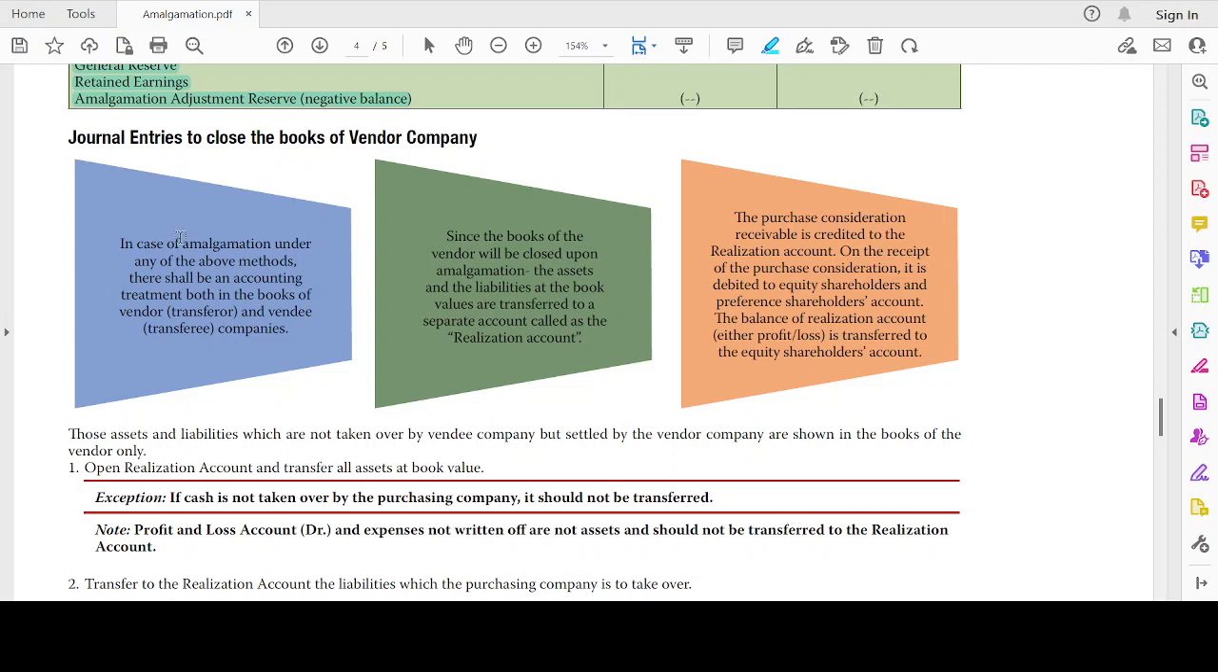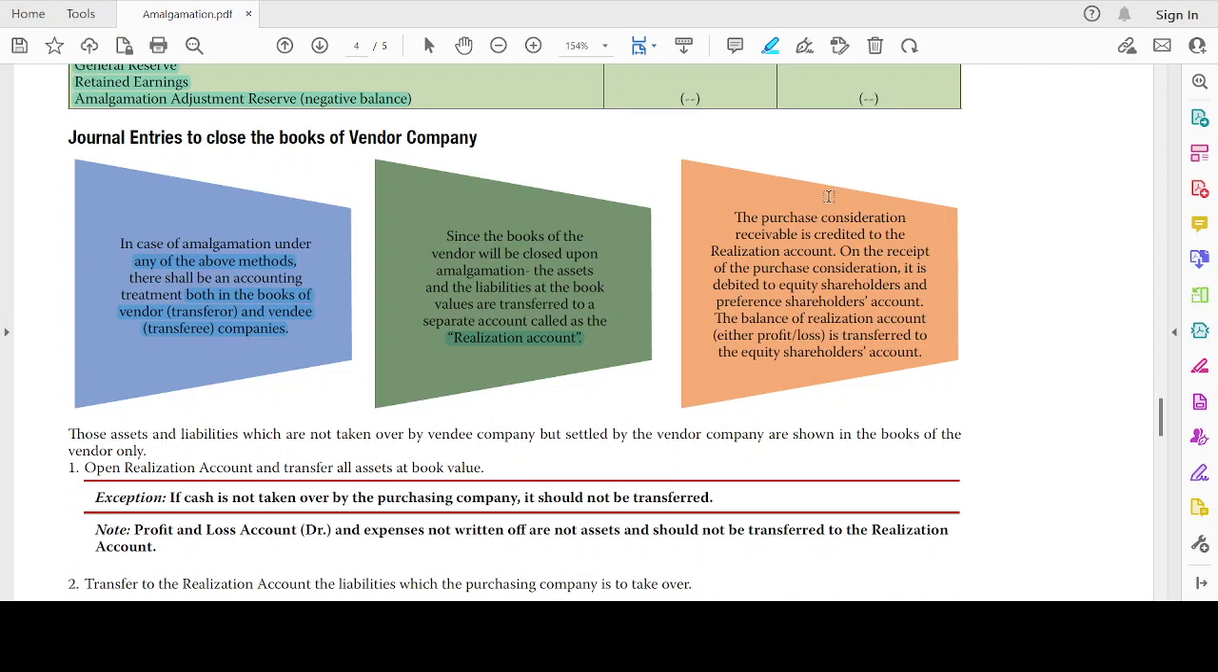In the case of amalgamation, on either of the two methods, there shall be an accounting treatment both in the books of the vendor and the vendee companies. Since the books of the vendor will be closed upon amalgamation, the assets and liabilities at book value are transferred to a separate account called the realization account. I'm going to realize them right now. That's why it is the realization account.